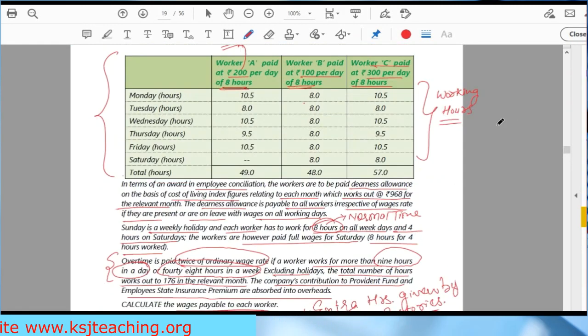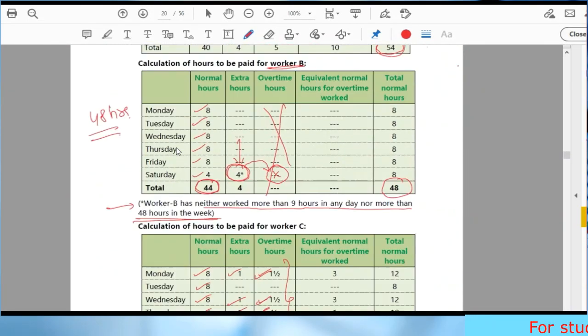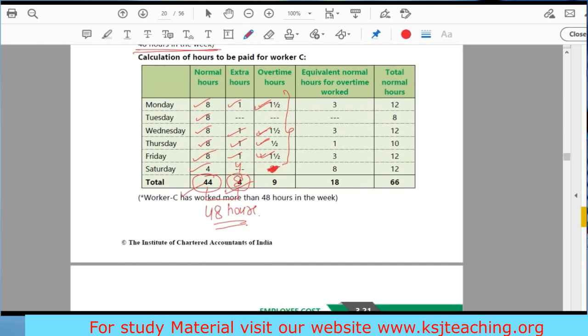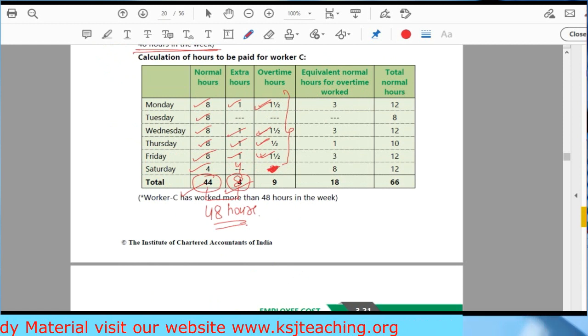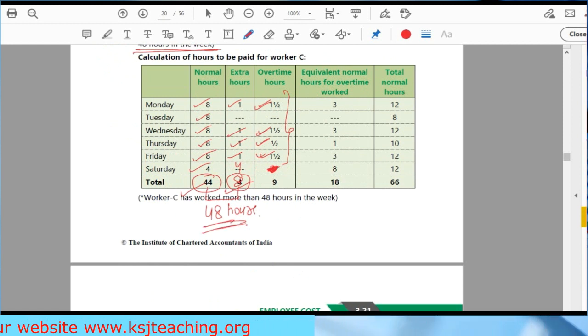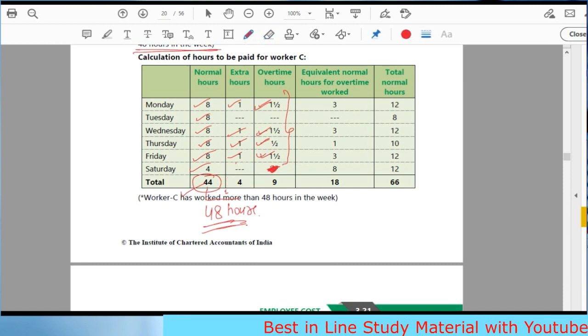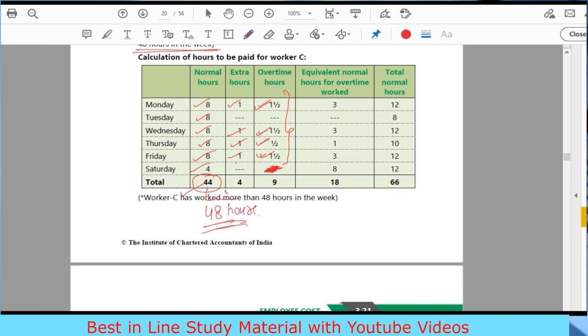Sir, these 4 hours of Saturday are not extra hours now. If you put this 4 hours here, what will happen? Here I will have 8 hours, right? In that case, this condition of 48 hours will be violated. So I cannot put this 4 into extra hours. So now this 4 is what? This 4 is my overtime, sir.